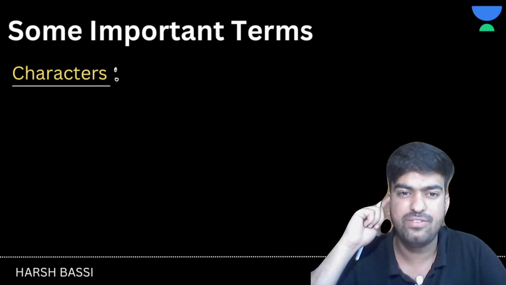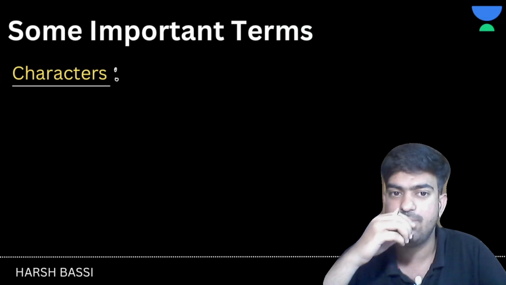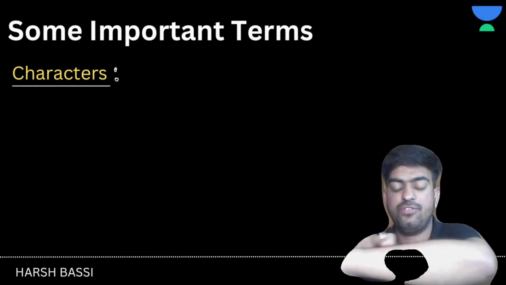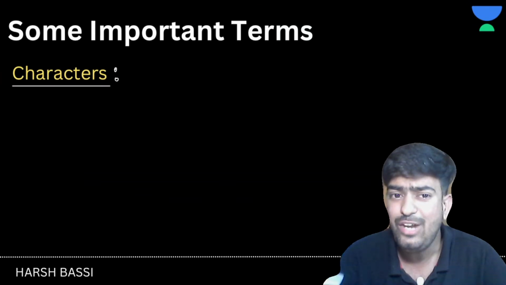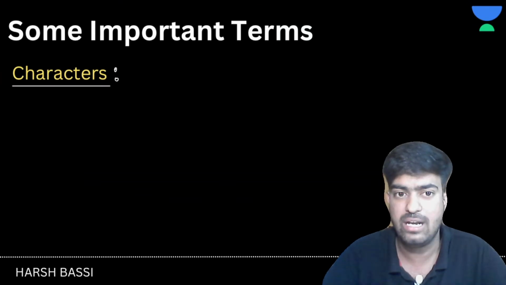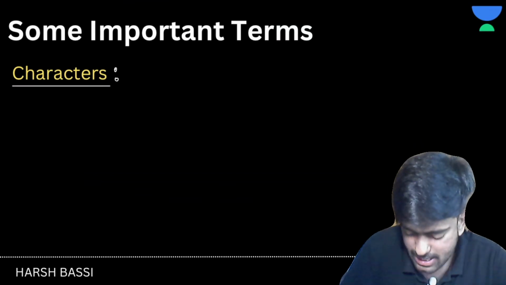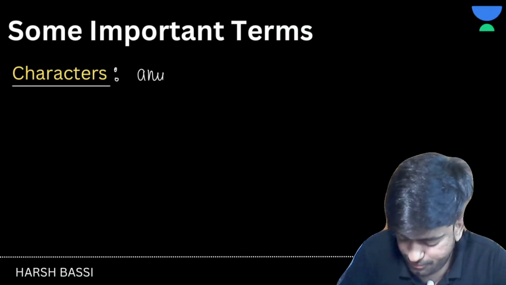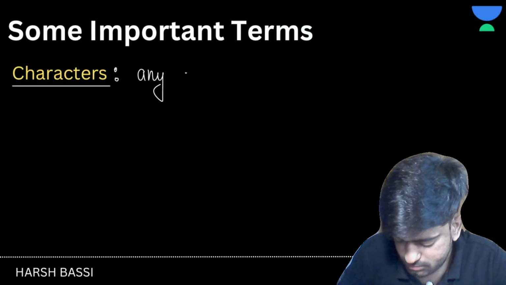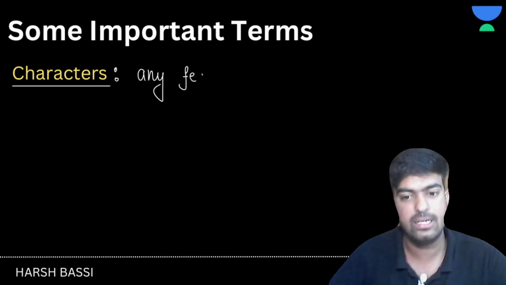Like humans have ears, eyes, lips, hairs on their bodies. This kind of thing can be said as characters. So I can write here: any feature of organism. This can be considered as characters.